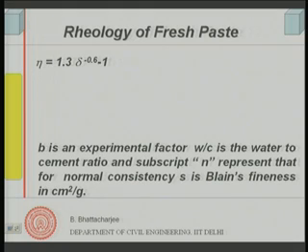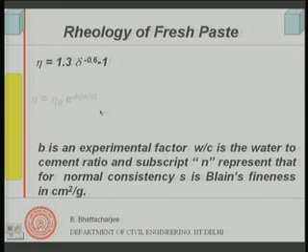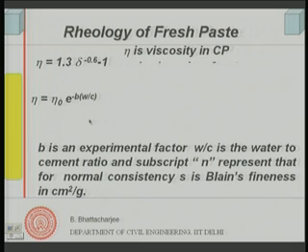We have discussed earlier that rheological parameters are the yield shear stress and the viscosity. So, you can look into the viscosity. Nu is the viscosity, delta is a parameter which defines particle dispersion, right.